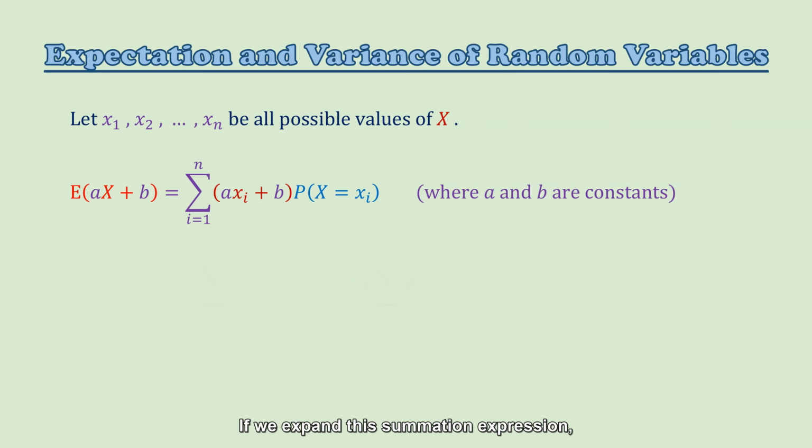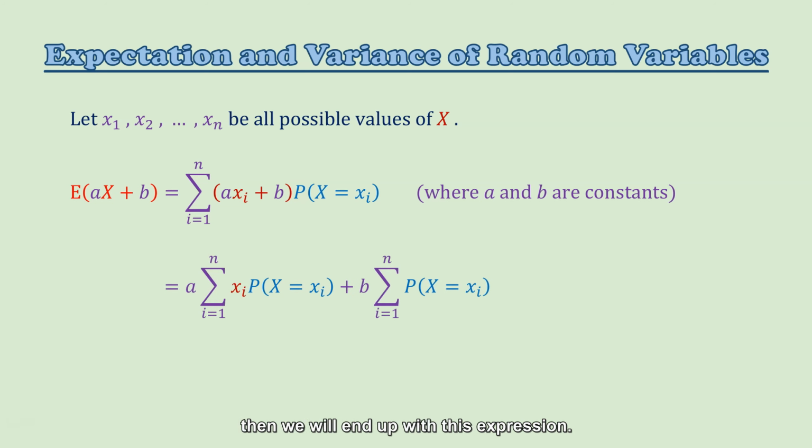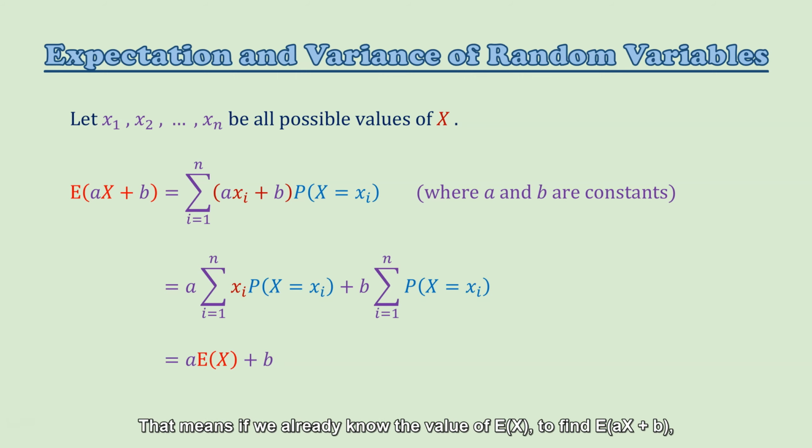If we expand this summation expression, then we will end up with this expression. Because this summation is just the expectation of x, and this summation is equal to 1, this can be rewritten as a times the expectation of x plus b. That means if we already know the value of the expectation of x, to find the expectation of ax plus b, we can simply use this formula to calculate it directly, and there is no need to go through this summation process all over again.